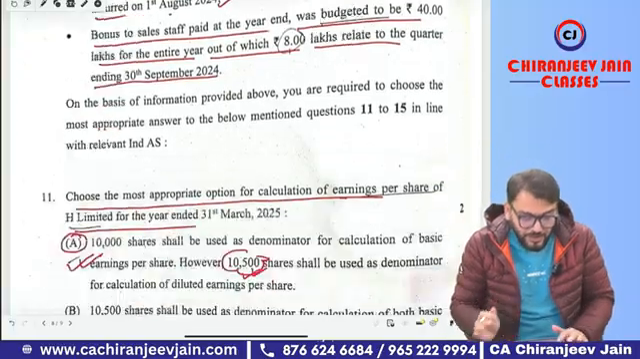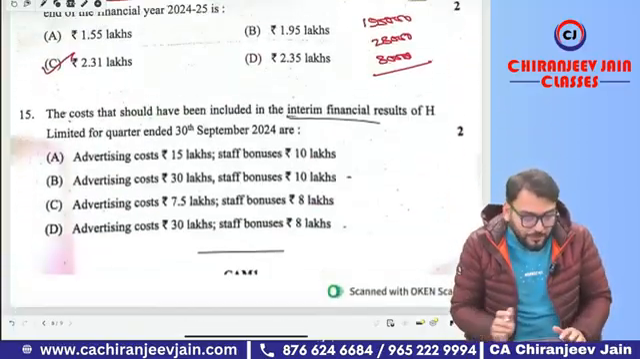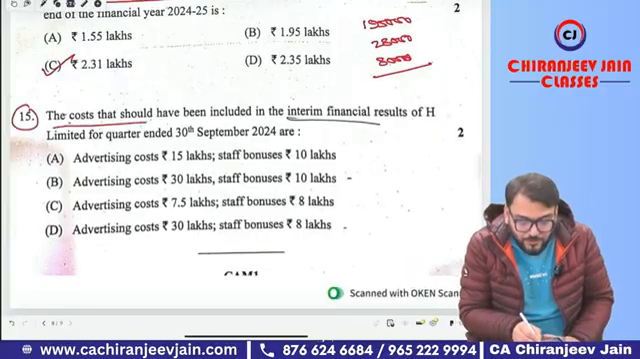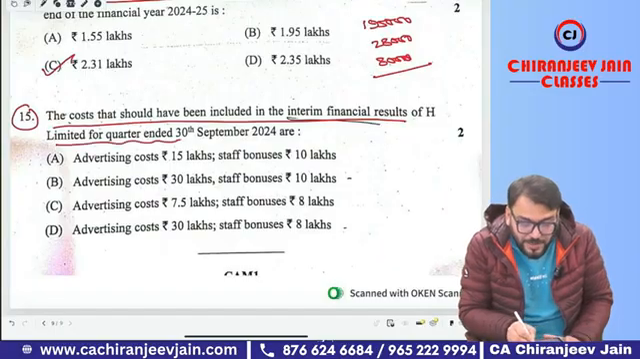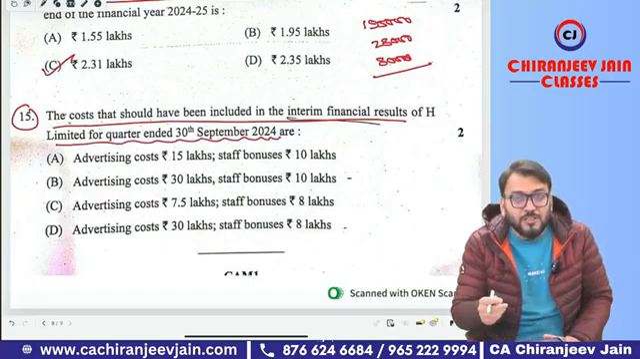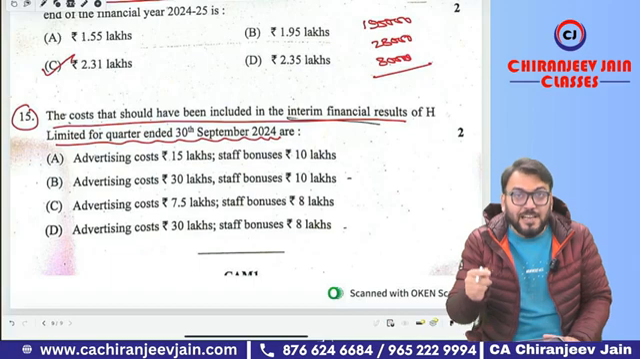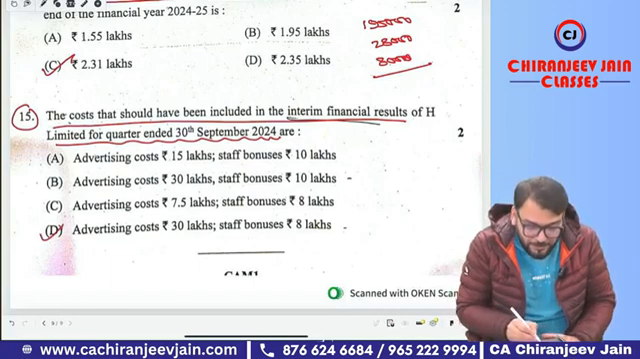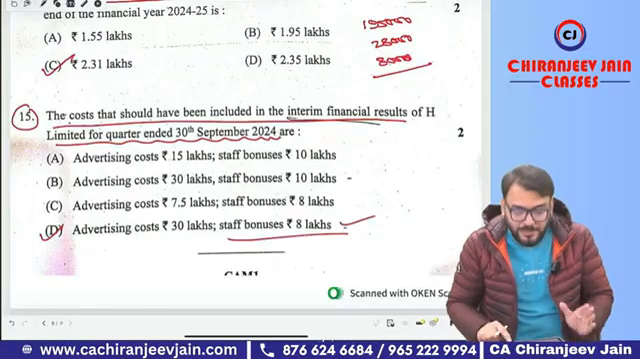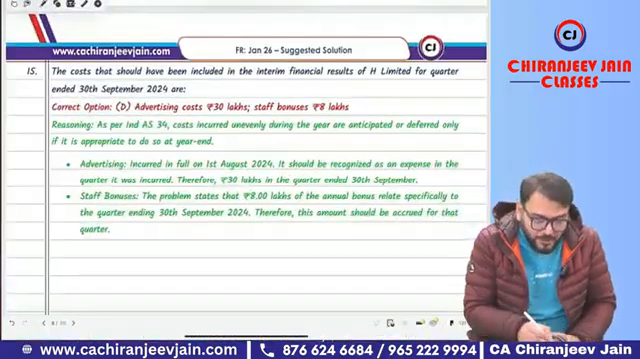Okay, sir. So which option is correct? If you come to question 15, the cost that should have been included in the interim financial result of H Limited for the quarter ended 30th September 2024. So 30 lakh advertisement cost and 8 lakh bonus staff will be charged to that particular interim period. So option number D is correct. Okay, sir. Option number D. Come to our PDF. Option number D is correct.